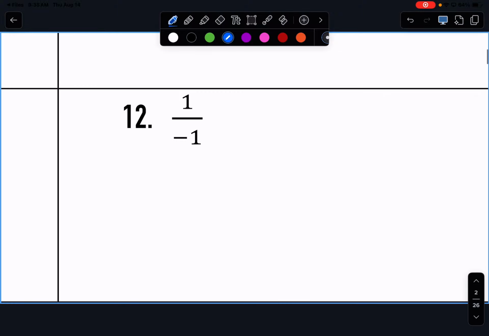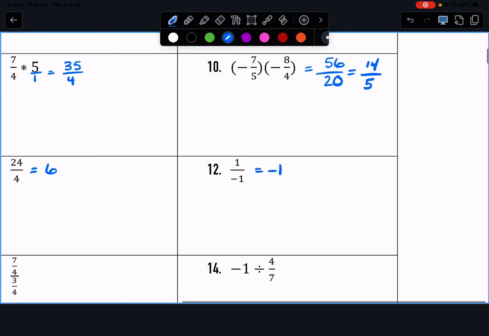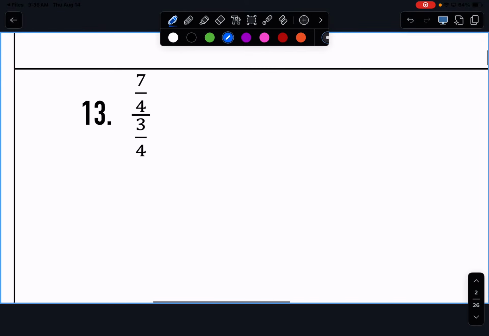All right. For 12, what is 1 divided by negative 1? Not just 1, but negative 1. All right. How do I divide by a fraction? We're not going to put them in decimals.